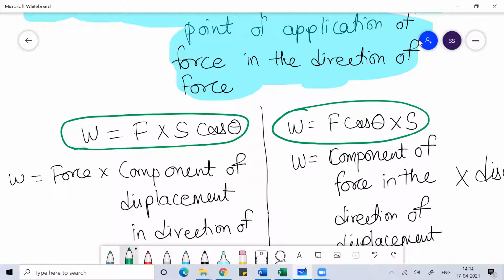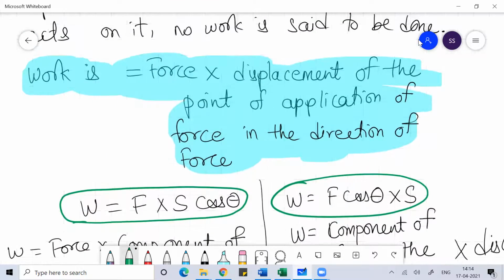Here, because force and displacement are both vector quantities and work is a scalar quantity, the direction in which you are applying the force and the direction in which the displacement is happening should both be in the same direction. Only then does the logic of vectors make sense.